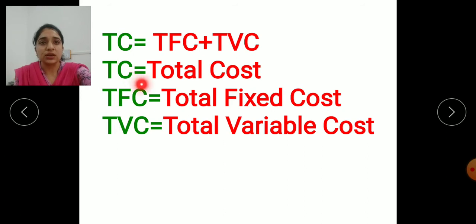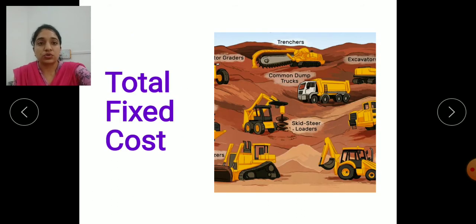So here only the initials are given: TC is the total cost, TFC equals total fixed cost, and TVC equals total variable cost. You can see that land is there and machineries are there. That is fixed, it will not change. That's why it can be called the total fixed cost.